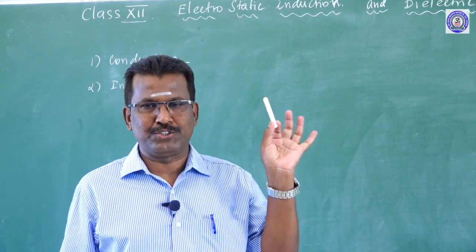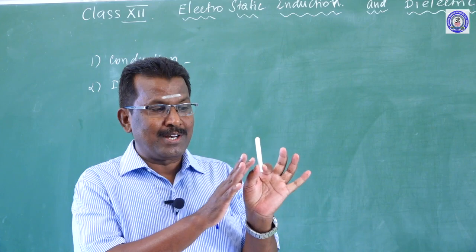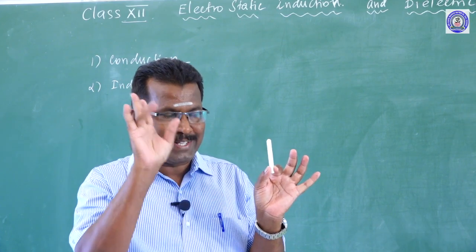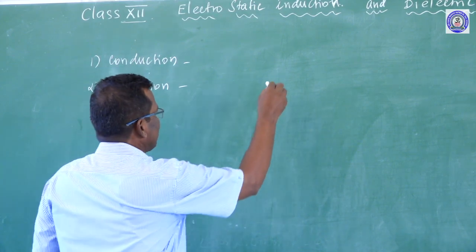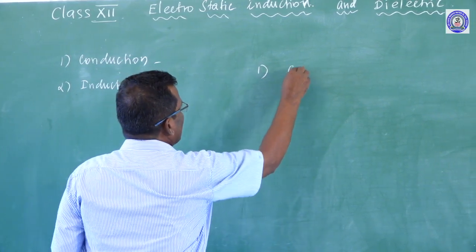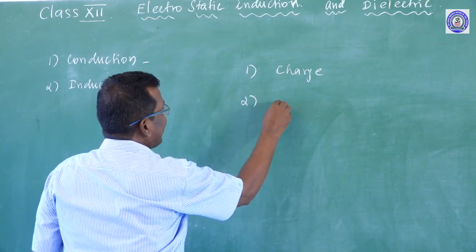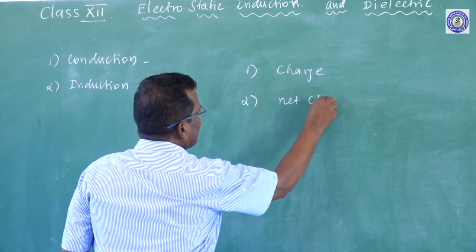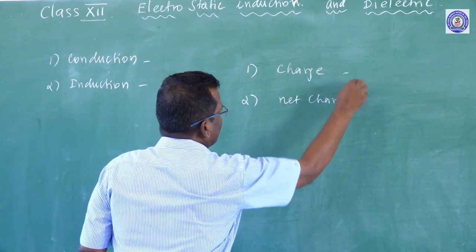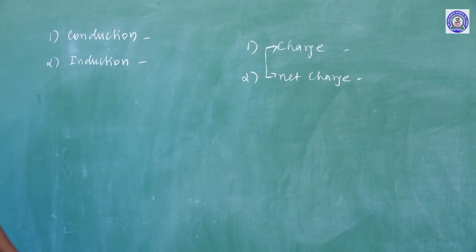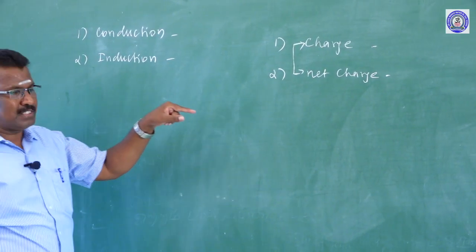But before you say yes, you must be clear about two important things. One is having charge. Another one is having net charge. The two things are different.